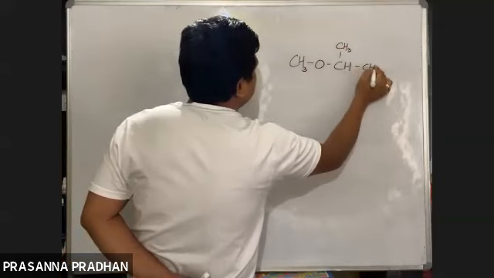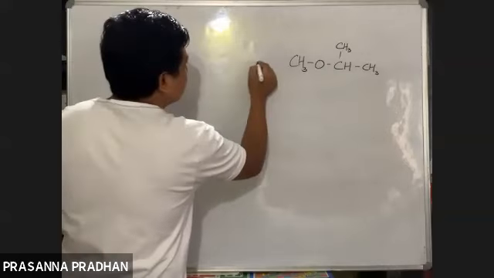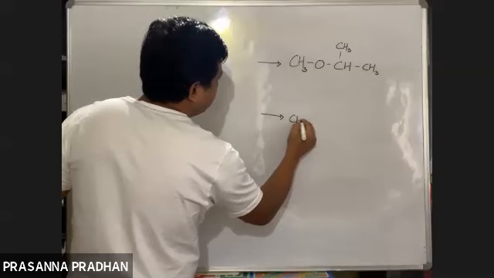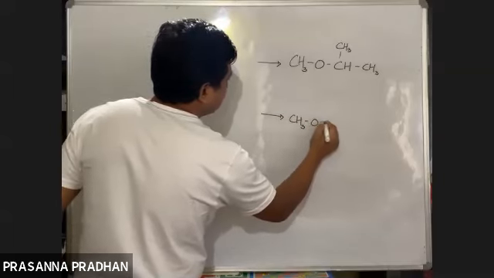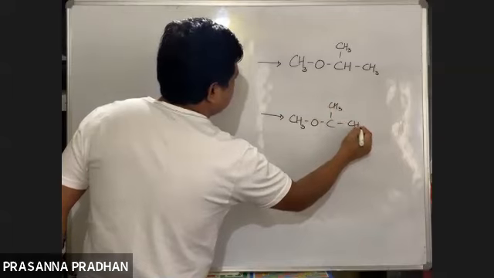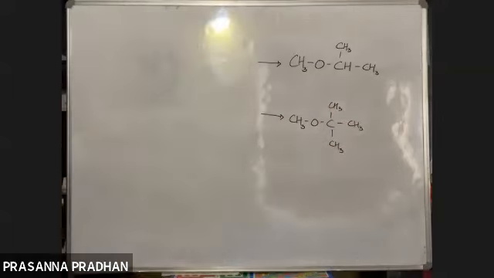The name is 2-methoxypropane. Select the appropriate reagents. Next, how are you going to prepare this? Tertiary butyl methyl ether, or 2-methoxy-2-methylpropane. What will be the appropriate set of reagents?